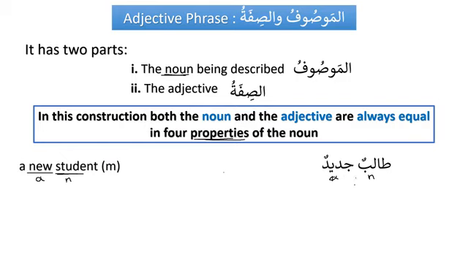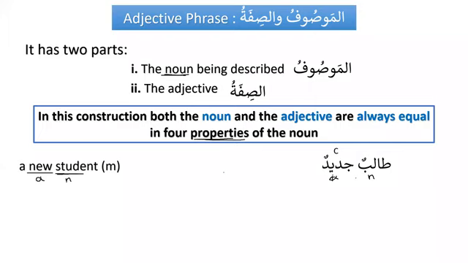For example, the first one is capacity, an-nakira wal-ma'rifa, which is indefinite and definite. So talibun, what is the capacity of talibun? Is it indefinite or definite? Yes, please. Talibun is indefinite, nakira, excellent. Similarly, jadidun, is this definite or indefinite? This is also indefinite, excellent. So the first check we get is that it's equal in capacity.